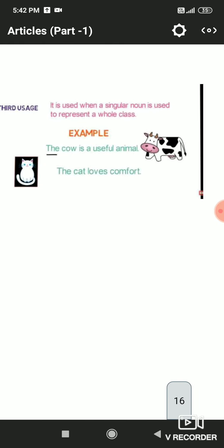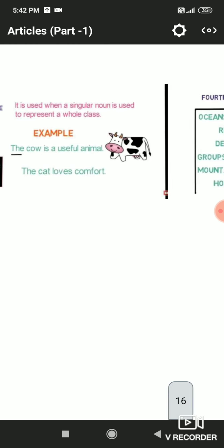Third use: it is used when a singular noun is used to represent a whole class. Like in a common noun, the cow is a useful animal. So here two articles are used. We are talking about the article the here. The cow is representing the whole class of cows. That's why we have placed the article the here. And in useful, we have placed the a article because u is a vowel, but in this word it is not beginning with a vowel sound. That's why we have used the a article here.